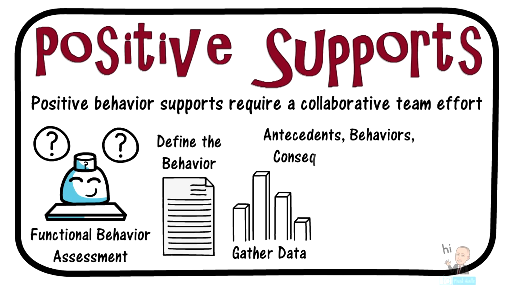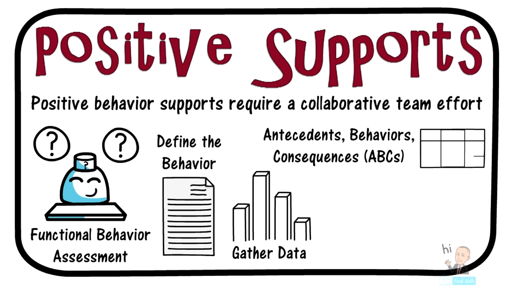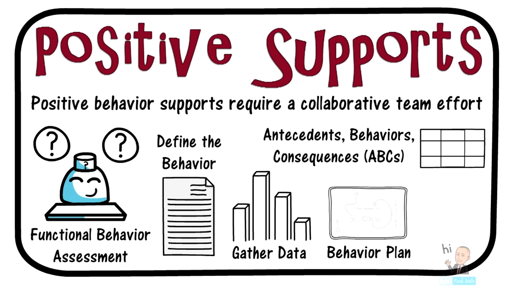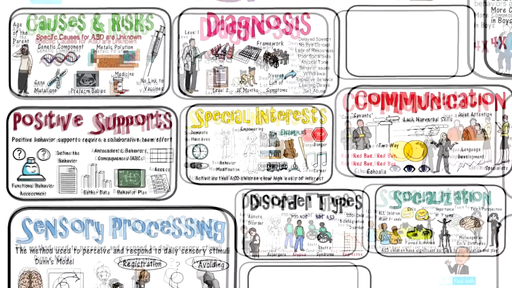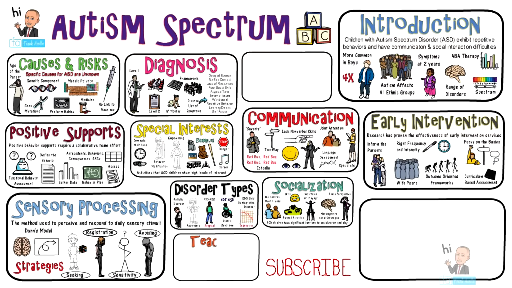ABC charts are created with the purpose of identifying what occurs right before and directly after the target behavior. Once you have this information, it's time to create a behavior intervention plan. The BIP plan should help to avoid situations where the autistic child is more likely to have an outburst. Don't forget, everything begins and ends in assessment. The upcoming section is going to outline some of the best teaching strategies.